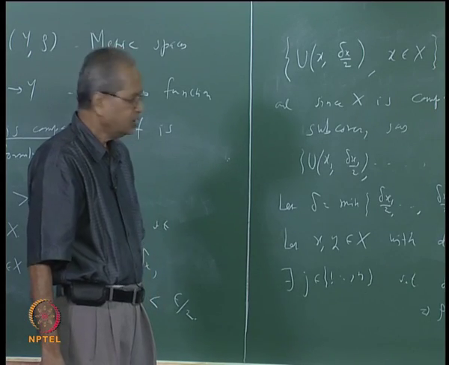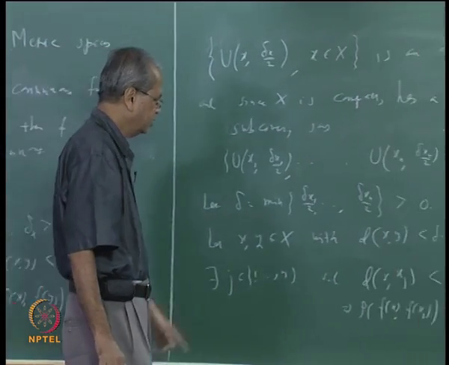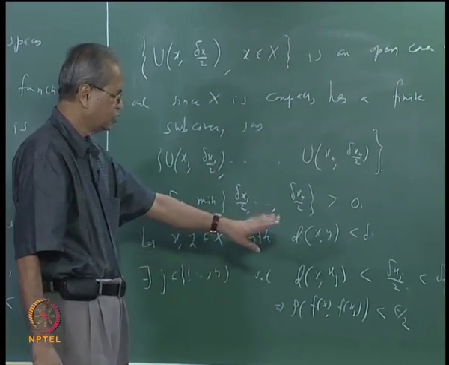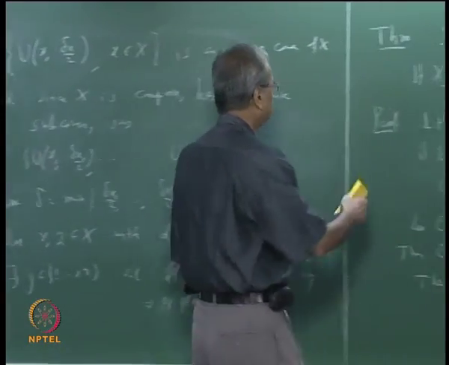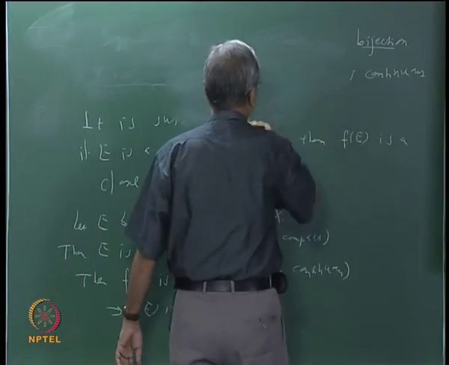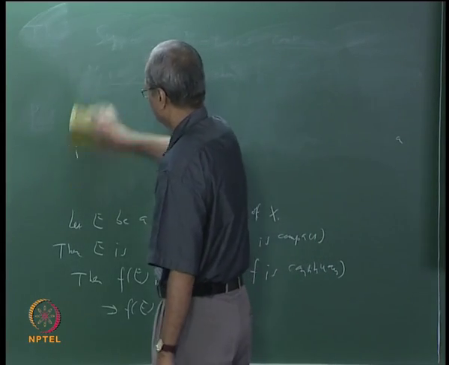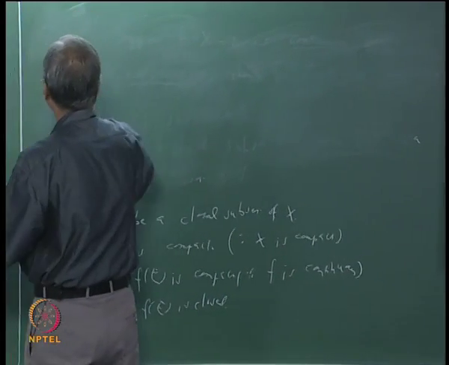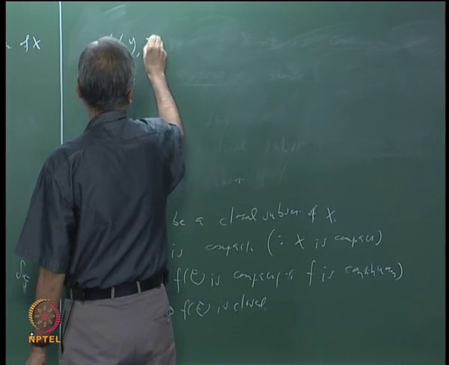That we can do if we show that the distance between y and xj is also less than delta xj. So consider the distance between y and xj.